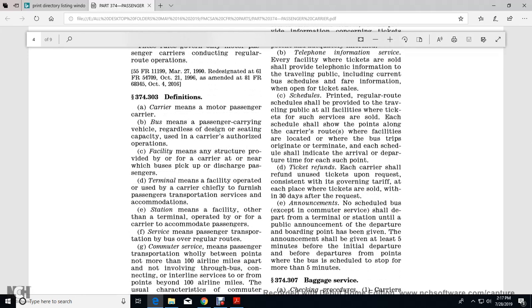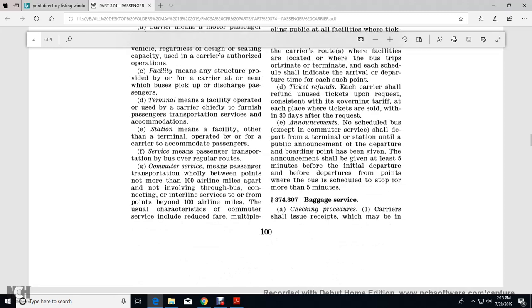A bus means a passenger carrying vehicle regardless of the design or seating capacity, used in the carrier's authorized operation. Facility means any structure provided by any carrier at or near which buses pick up and discharge passengers. Terminal means the facility operated by the carrier chiefly to furnish passenger transportation services. Accommodation station means a facility other than a terminal, operated by or for the carrier to accommodate passengers. Regular route services mean passenger transportation by bus over regular routes.